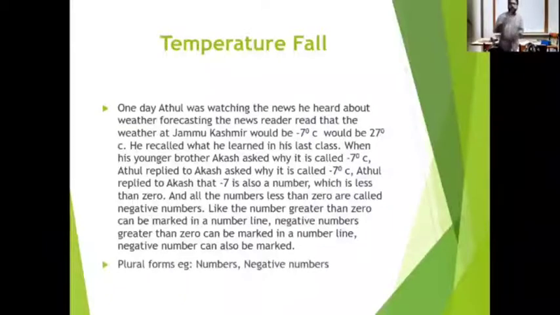Let me tell you about the plural forms that we have seen in this section, in this PowerPoint. There are two plural forms: numbers and negative numbers. And you know what plural forms are? Right, very good. Plural means the opposite of singular.